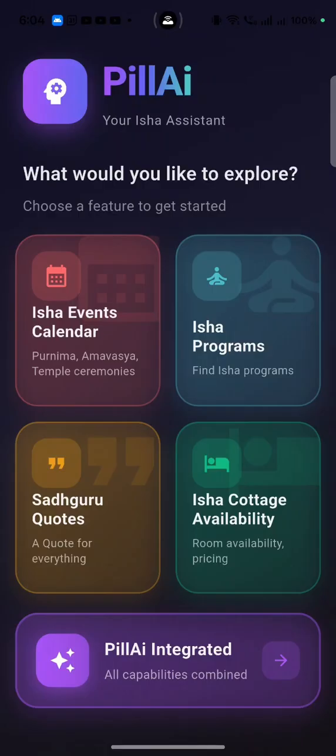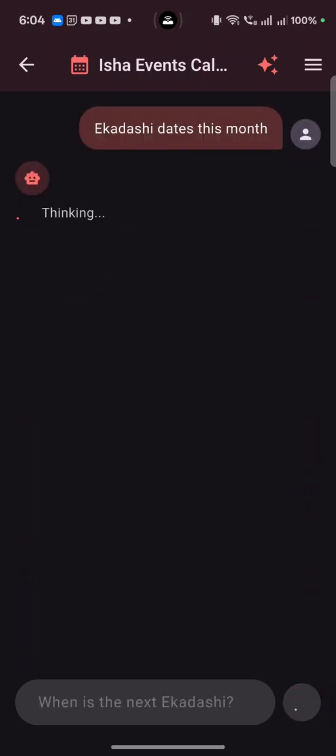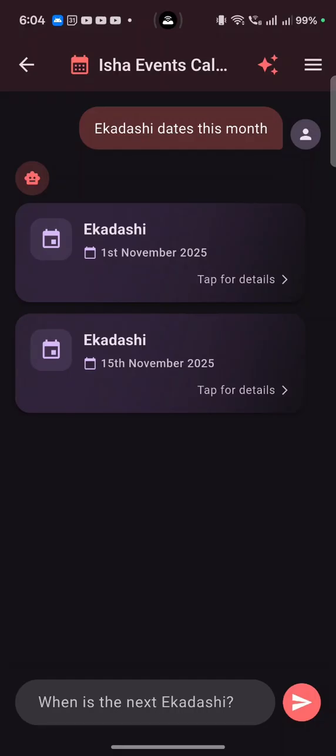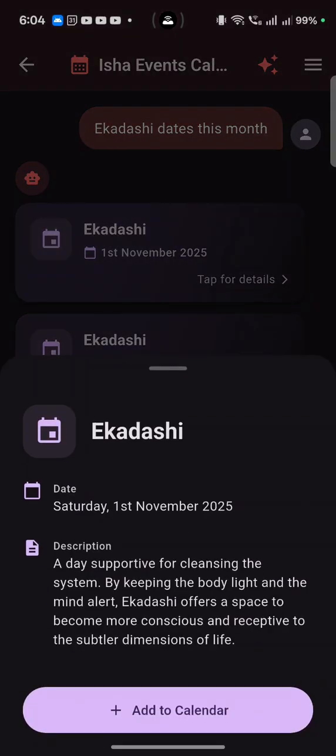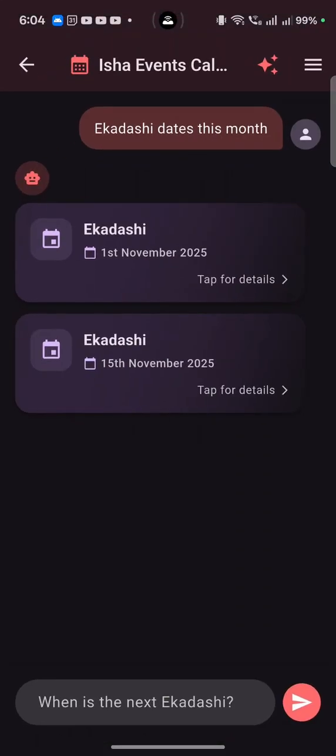So first thing is Isha events calendar. Here we can get information about any particular thing. For example, Ekadashi dates this month. On our backend we are running a Python HTTP server that runs the Gemini model and connects to different MCP servers. So we get this event, and I can add this to calendar. Based on the date, it goes there.